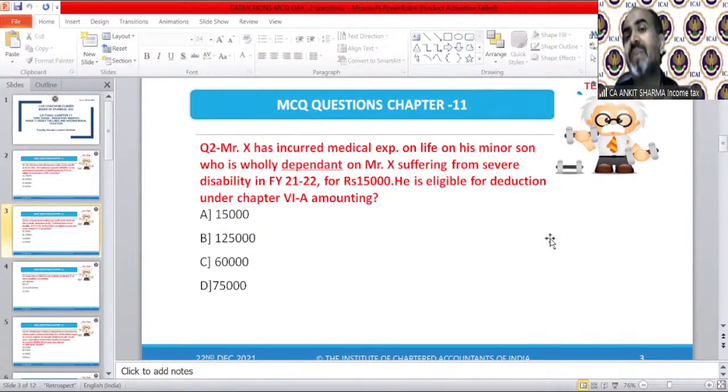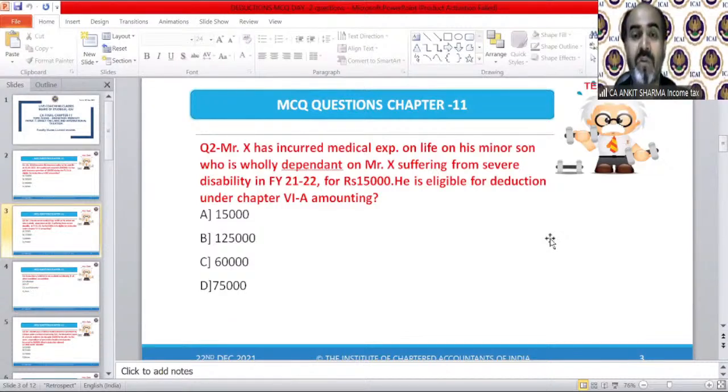In that case, the provision says either you will be allowed a deduction of 75,000 or 1,25,000 irrespective of the actual amount of expenditure. Because I have written severe disability, Mr. X can claim deduction up to rupees 1,25,000. Correct answer is B. Those giving the correct answer, high five.